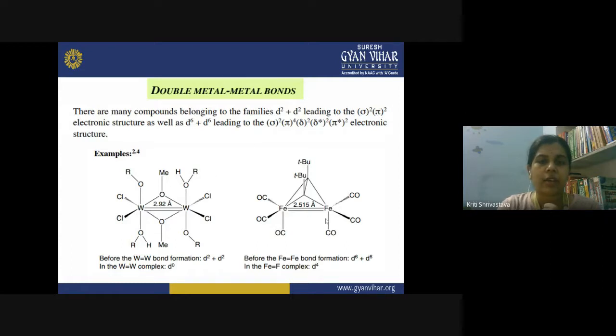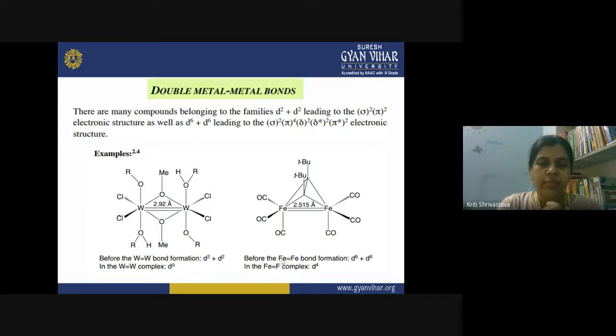So you have d2 d2, that is a total of 4 electrons filled inside the MOs of your bimetallic bond. So the configuration will be sigma 2 and pi 2. And also for the d6 plus d6 type of structure, you have sigma 2 pi 4, then delta 2 delta star 2 and pi star 2 electronic structure.